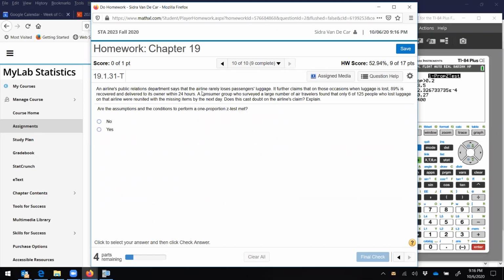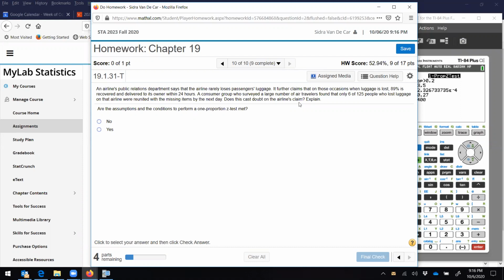An airline's public relations department says that the airline rarely loses passengers' luggage. It further claims that on those occasions when luggage is lost, 89% is recovered and delivered to its owner within 24 hours. A consumer group who surveyed a large number of air travelers found that only 6 of 125 people who lost their luggage on that airline were reunited with the missing items by the next day. Does this cast doubt?